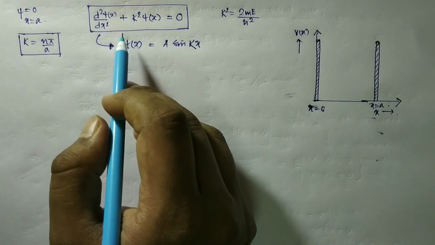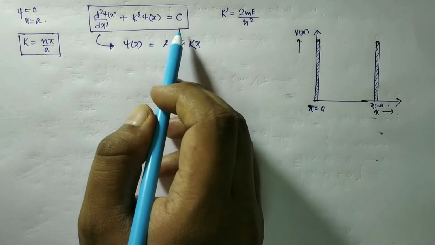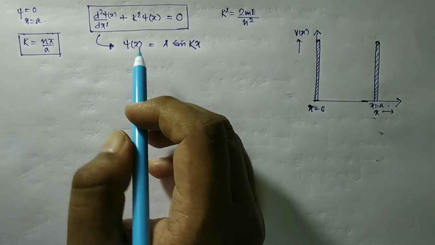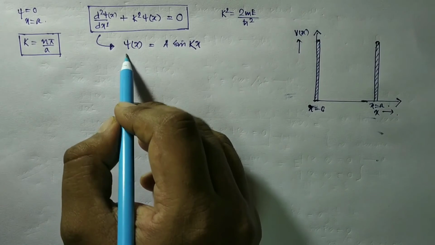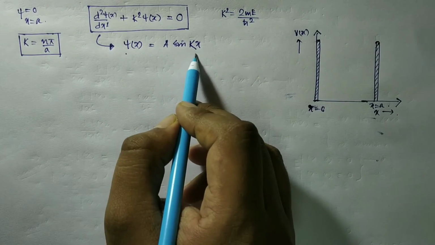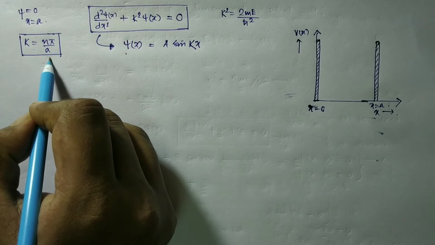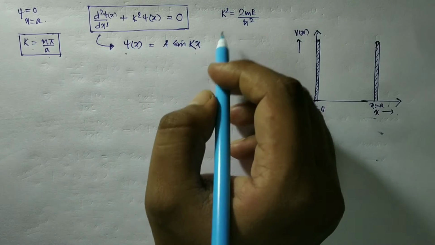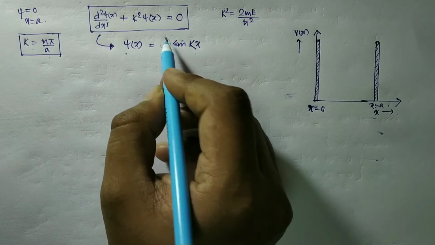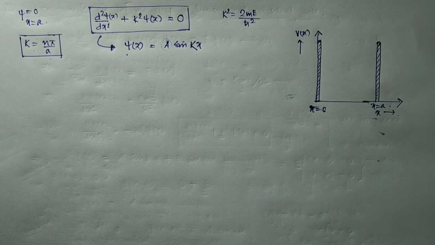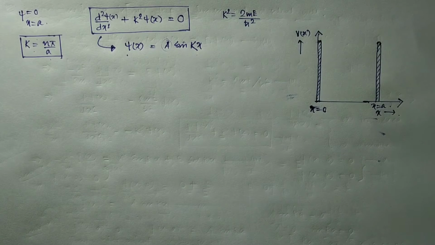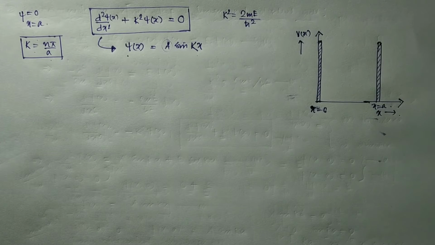By solving this equation, we have just obtained the solution using the boundary conditions: psi x equal to A sin kx, and from the second boundary condition k is n pi by a. But A is still unknown, and we have already used the two boundary conditions. So what third condition is required to obtain the value of A?